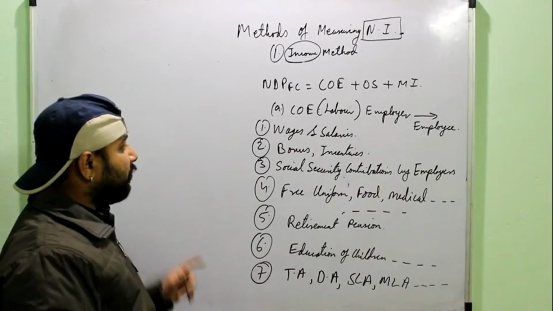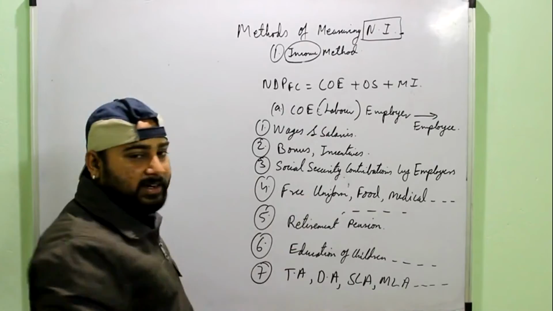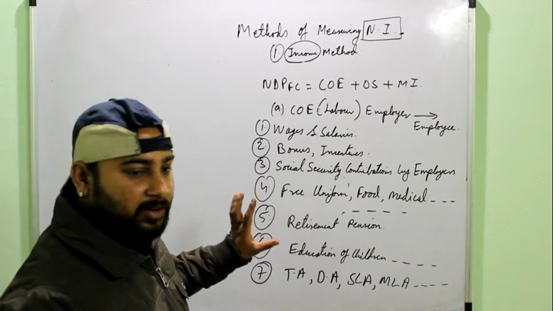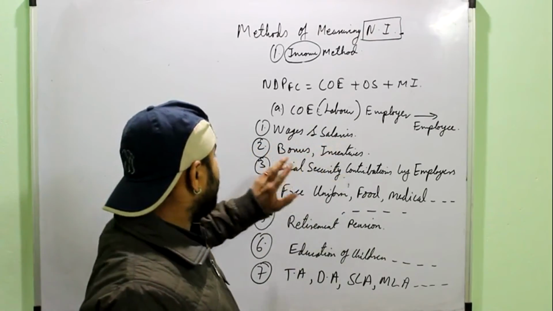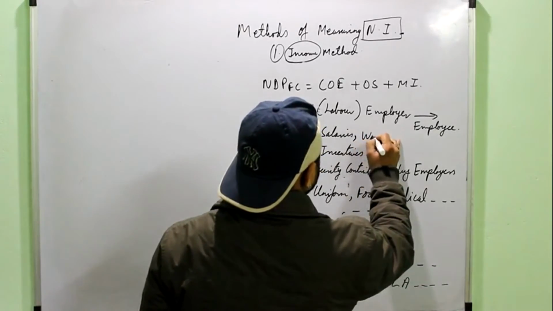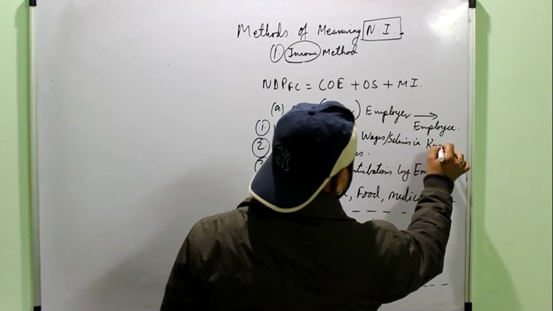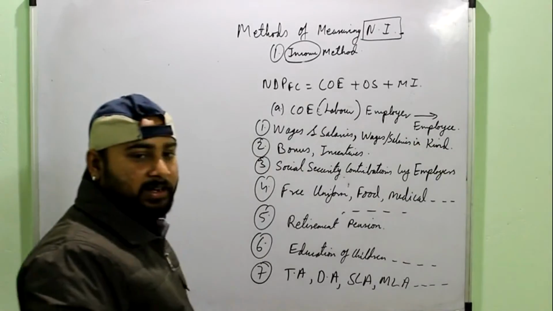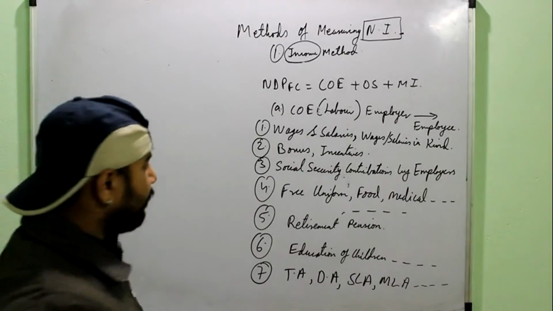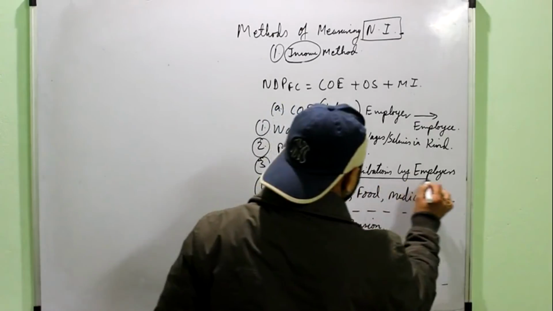And in a question, in a numerical, either COE would be given to you directly, okay, and if it is given directly you are lucky enough. If it is not directly given, then anything out of these would be given to you. Remember, wages and salary, most important component. Then it could also be written as wages or salaries in kind. In kind means not in form of cash, but in some other form, like maybe in form of clothes, in form of say food or any other thing. Bonus incentives. Then this is another important thing that you will find.